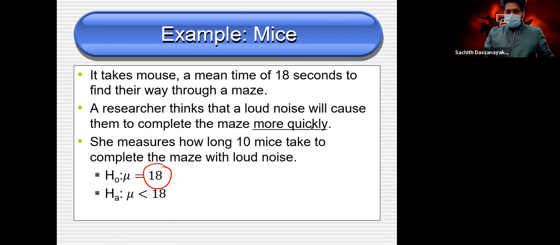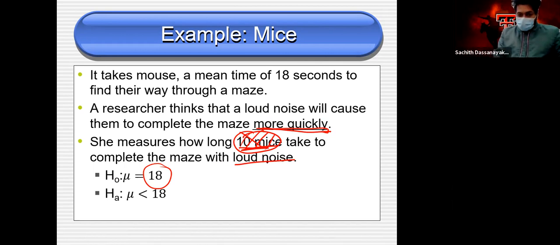She measured 10 mice, so don't worry about this number; you don't need it. What is important is completing the maze with loud noise. The researchers claim that they can find the way more quickly. More quickly means what? Less than 18. Clear?